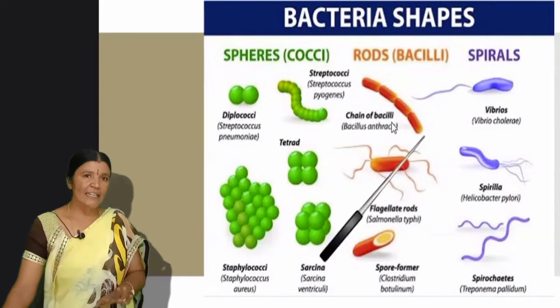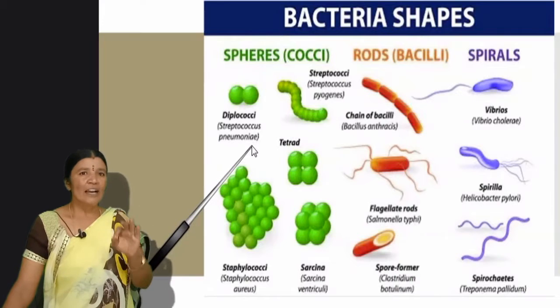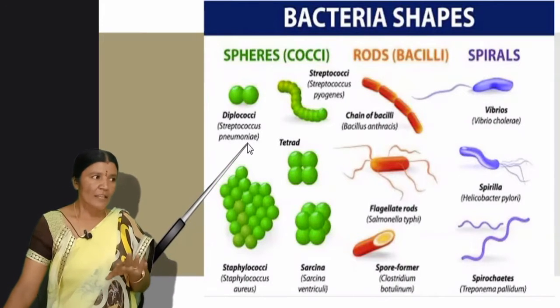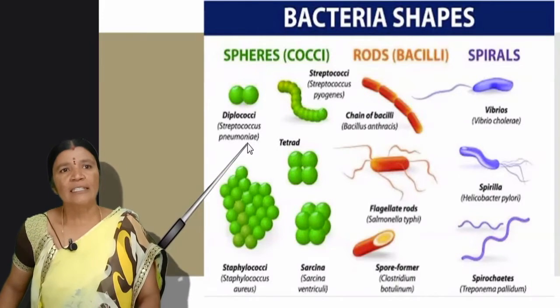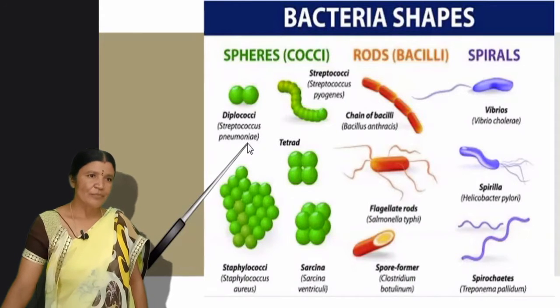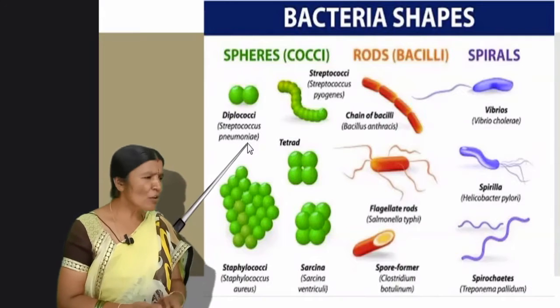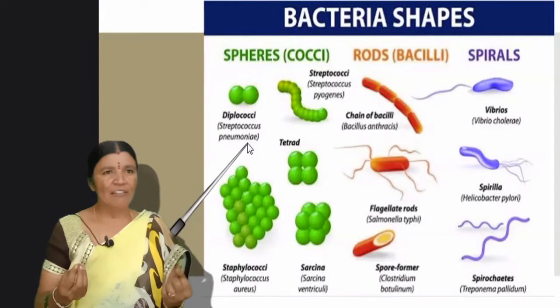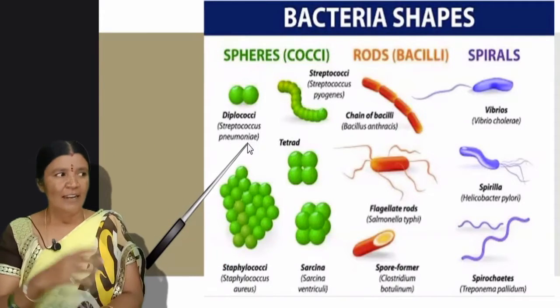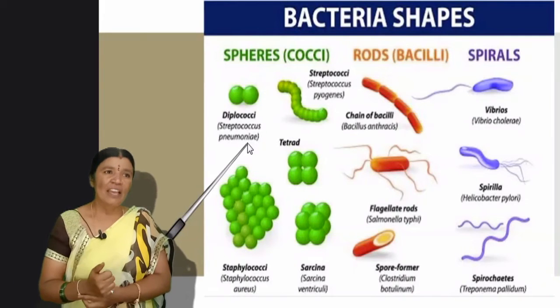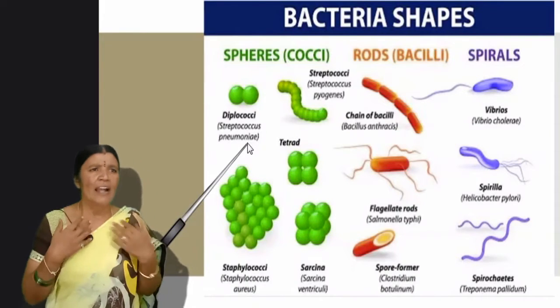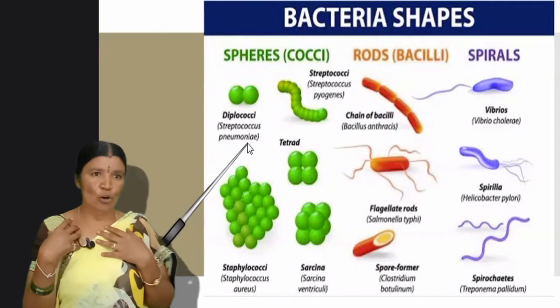Bacteria are single-celled, means they are unicellular. Their body is made up of only single cell. Look at us. We are multicellular because we have many cells. Like we have skin cells, like we have blood cells, we have many cells in our body and we are multicellular organisms.